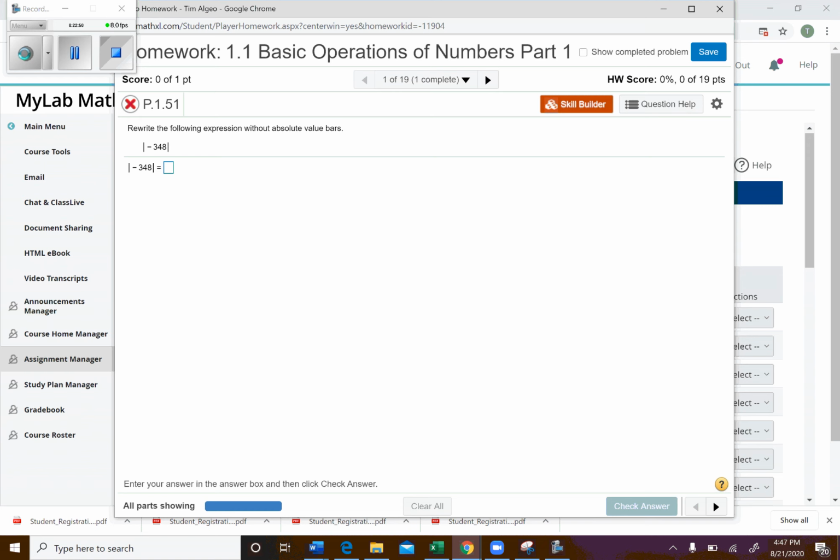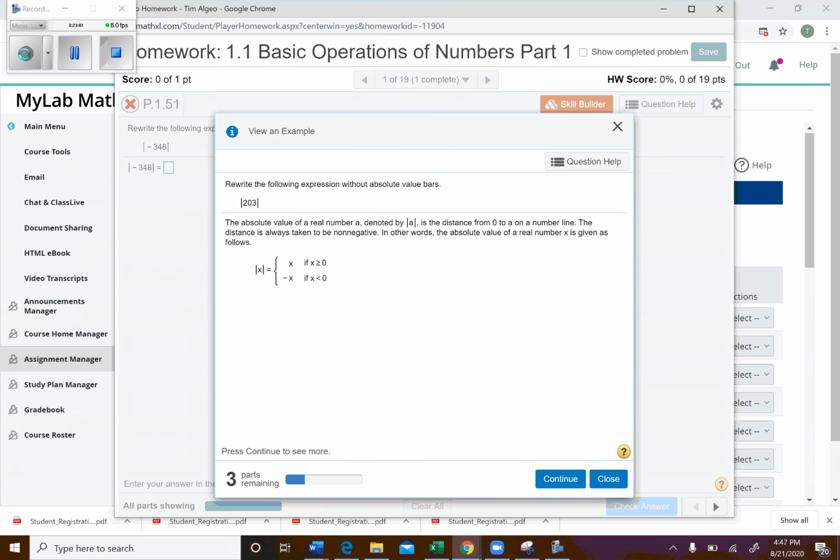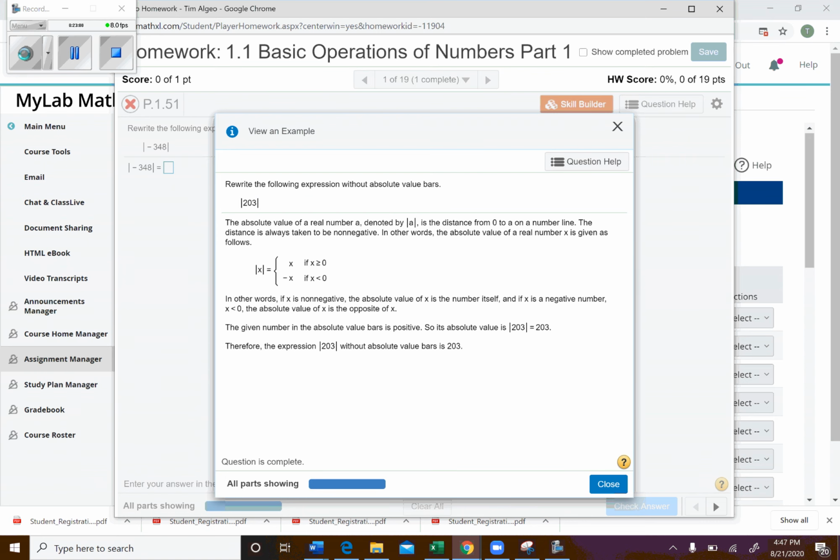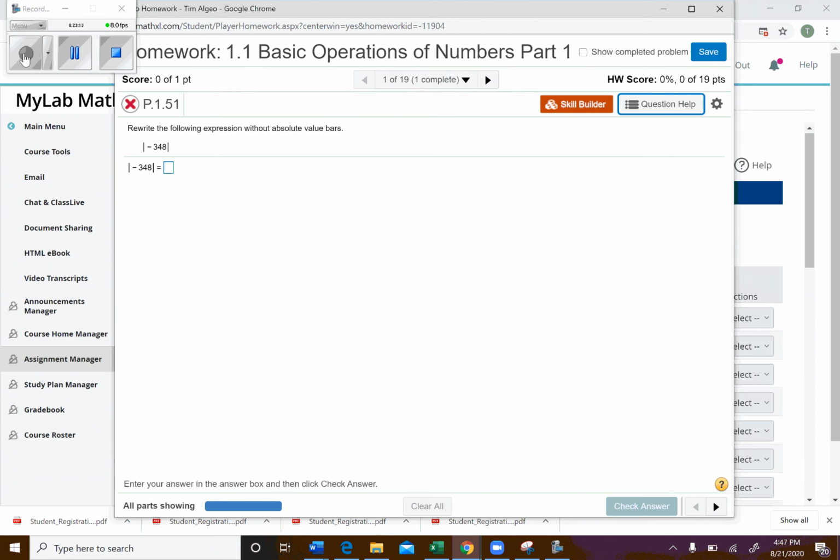Now, this is going to be your best friend up here that says question help. If you look up here, you have view an example. That's probably the most popular one students like. View an example right here. It'll kind of walk you through step by step. A lot of times they do it the same way I do it in my videos. Sometimes they might do it a little different. So you can try both of them, see which one works best for you. Same thing with their videos. If you watch their videos, sometimes they might do it the same way I did it in my videos, or they might do it a little different.